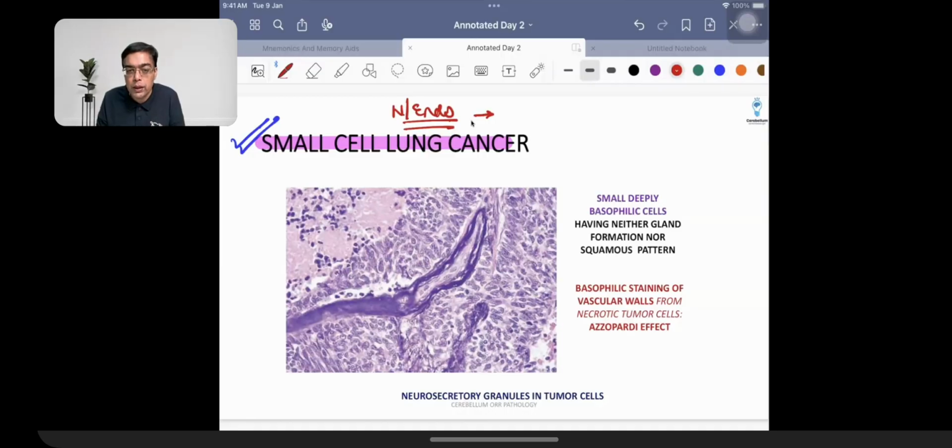Neuroendocrine origin. So that is why it is going to be having the presence of neurosecretory granules, which can be appreciated on electron microscopy. Second fact is because it is having a neuroendocrine origin, this is an example of a cancer which is going to be secreting lots and lots of hormones. So it is going to be associated with maximum paraneoplastic syndrome. The cancer is going to be having an important property that you are going to be having the presence of tumor cells, which are going to be having a blue appearance because of high mitotic rate. So just read the terms over here.